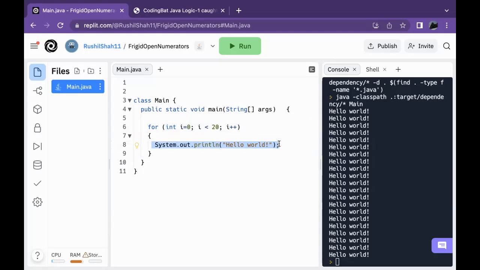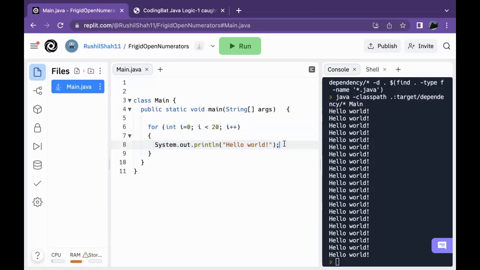Think of it like hide and seek, okay? You have to count for 20 seconds before you can start to find someone. That's essentially what this entire thing does. You start at 0, and you're doing this statement until the variable I is no longer less than 20, and you're incrementing by 1. So that means after every time you execute the statement, the value of the variable I increases by 1. So on the first iteration, I is 0. So you print this line out, and the value of I is 0.